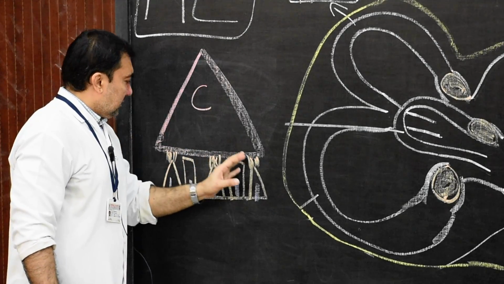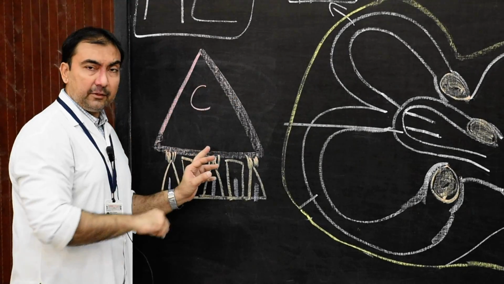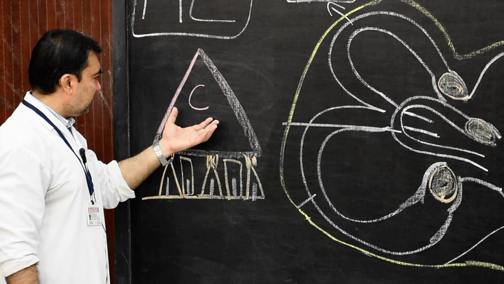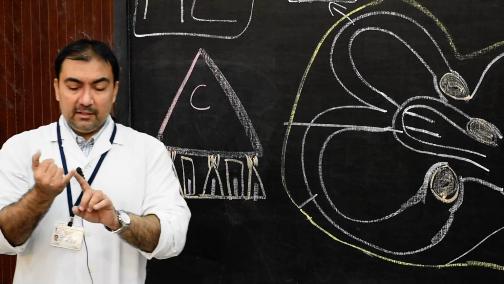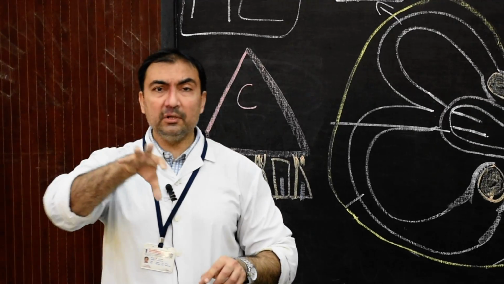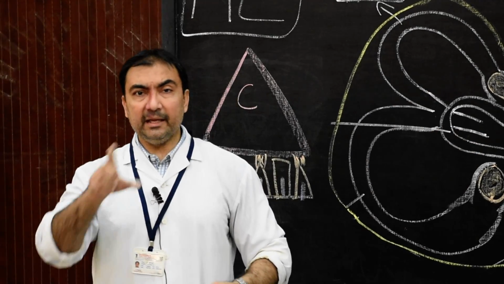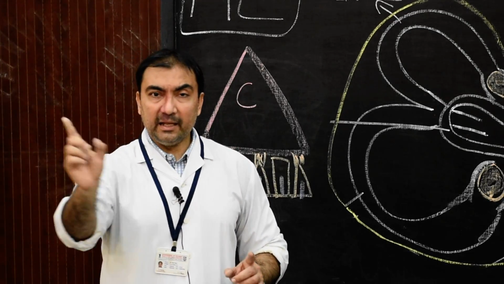Now, what is the function of this? Same way as that of the macula of saccule and utricle, but the only difference will be here, these hair cells will have the various functions of, for example, kinetic equilibrium, and number 2, angular acceleration. That was linear acceleration in macula. Here angular acceleration, that means when the head is moving in various angles.